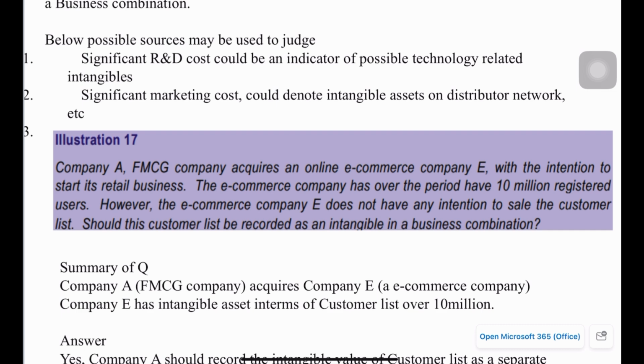So basically, in case of any significant R&D cost, that could be an indicator to see if any possible technology-related intangible would be available. If so, that can be measured and accounted. Similarly, if there are any significant marketing costs with the acquiree, that can also be one indicator to determine if any intangible assets with respect to marketing or distribution network are there.